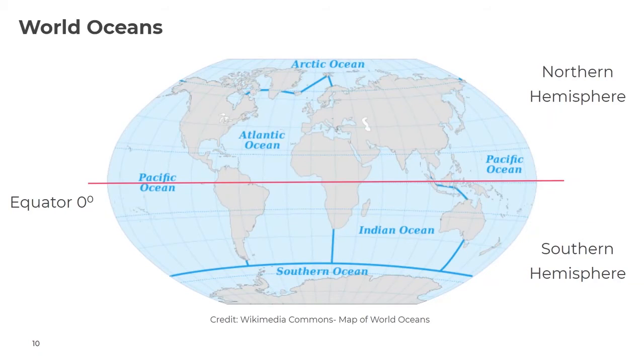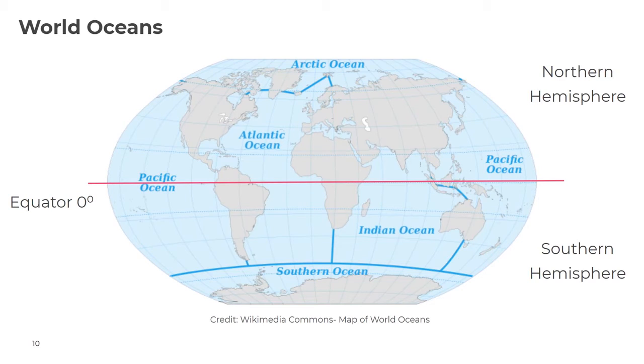So in order for us to describe the distribution of tropical storms, we need to make sure that we're really clear about where the different oceans are located on our planet. So this is just a little reminder, and if you need to pause the video at this point, just to make sure that you're really clear about the location of oceans, that is absolutely fine.